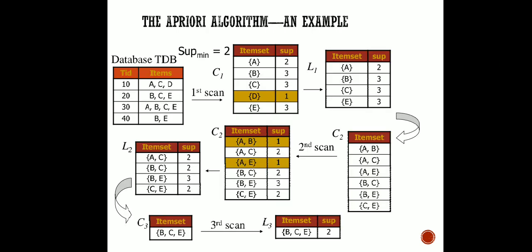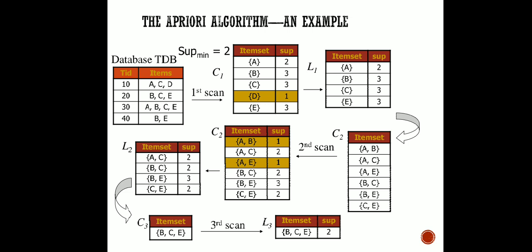You can see here, the database has four transaction IDs: 10, 20, 30 and 40. The first transaction consists of the items A, C, D, then the second one is B, C, E, and the third one is this, and the fourth one is this. And we are considering the minimum support to be 2. For our case we are considering 2, but you can keep any value of your choice, or whatever the situation is asking of us.